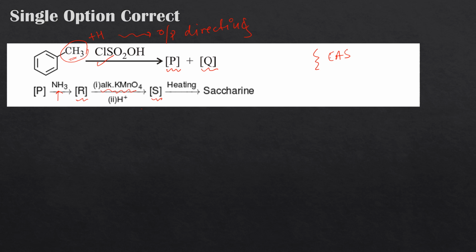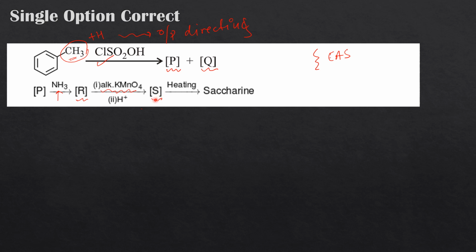And ammonia has been reacted in the previous step, so we have to read from here. If ammonia is reacted in the previous step and carboxylic acid is generated in this step, then ammonia must be reacting over here with either the sulfonic acid group, that is SO3H, which can be coming from here, or with SO2Cl, sulfonyl chloride. That we have to figure out.